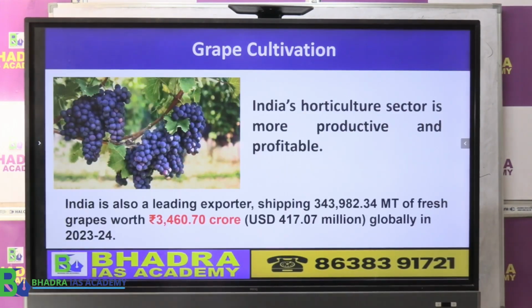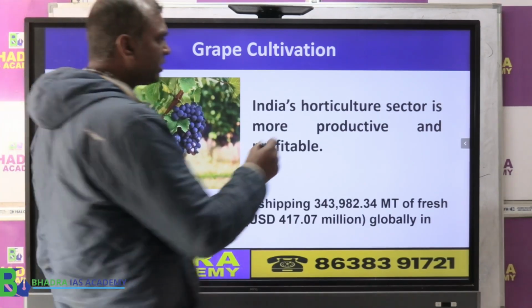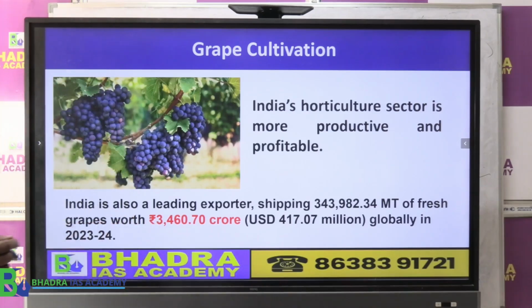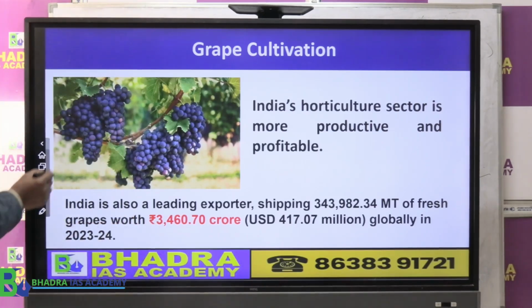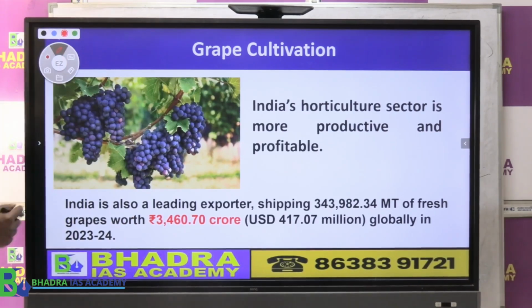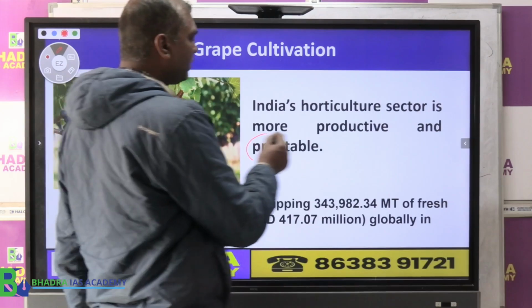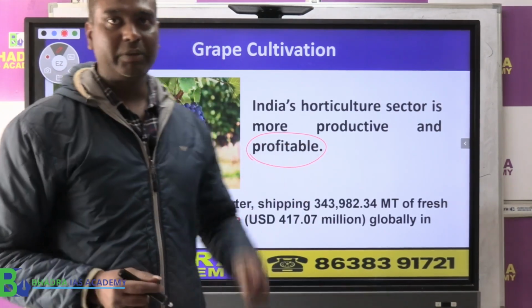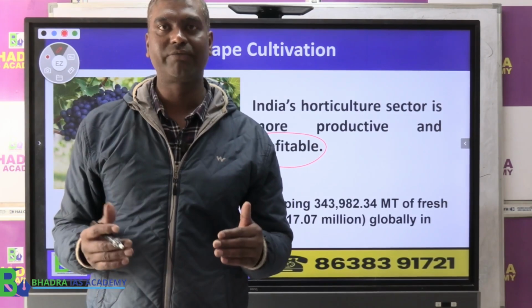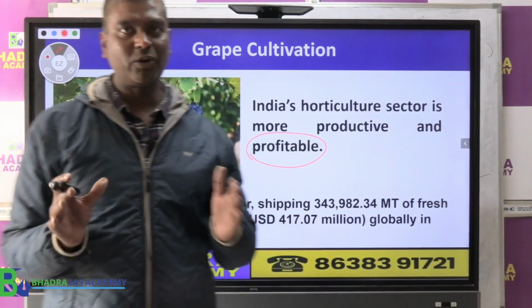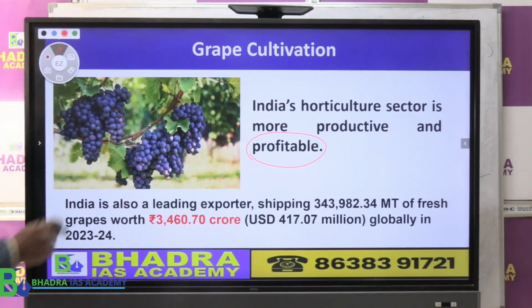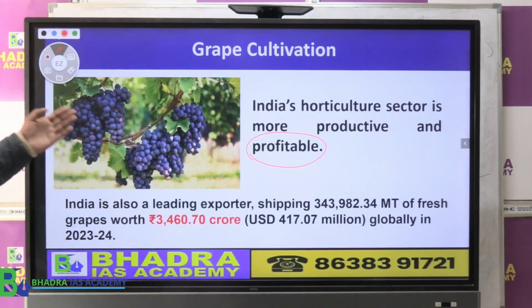Now some of the things highlighted by this year's economic survey, one interesting thing that I found is about the grape cultivation in India. So what does the economic survey say? It talks about horticulture generally, and the economic survey says that horticulture in India is becoming profitable also. Why? Because we are exporting fruits from India. In that context, the economic survey mostly talked about one particular fruit variety, that is the grapes.